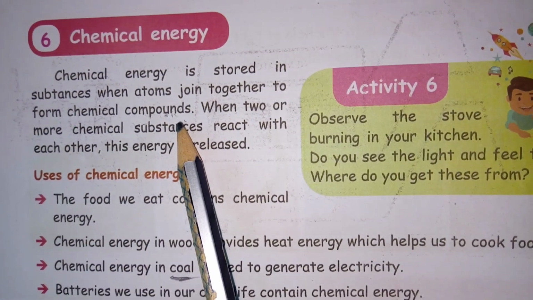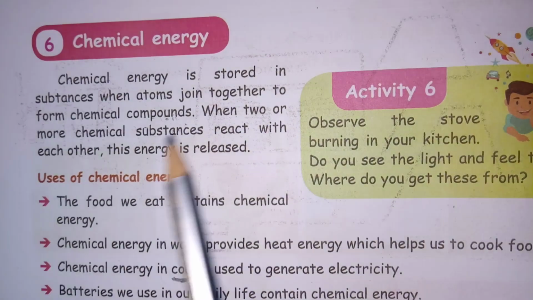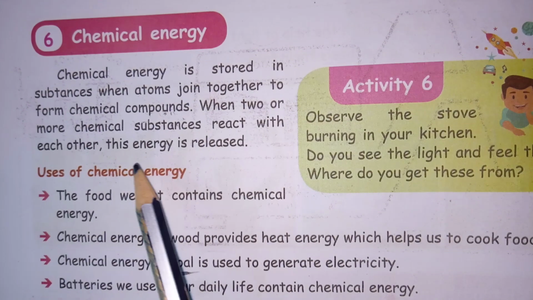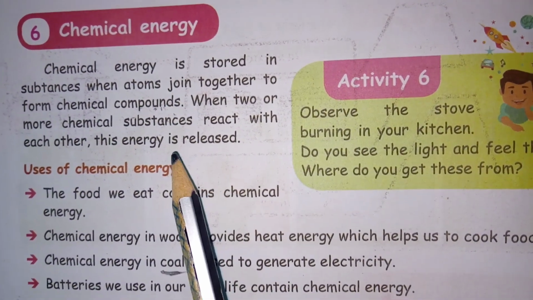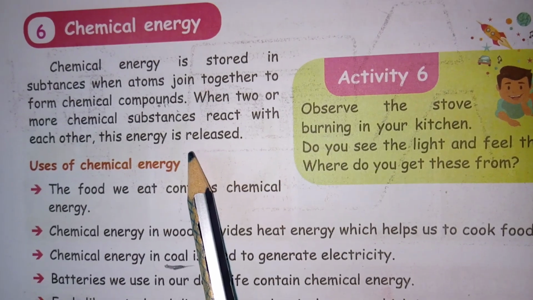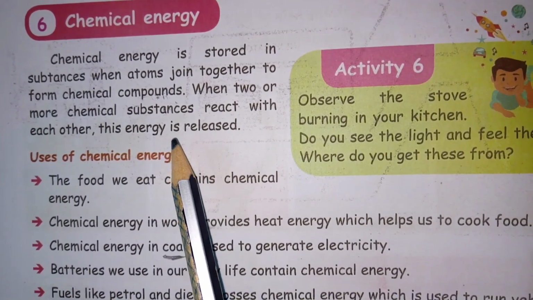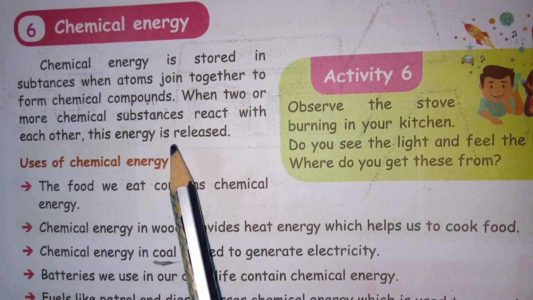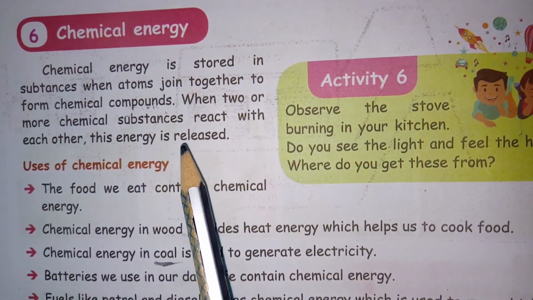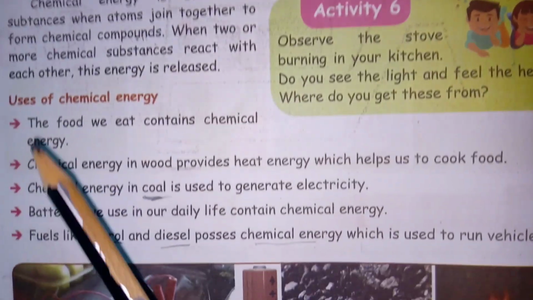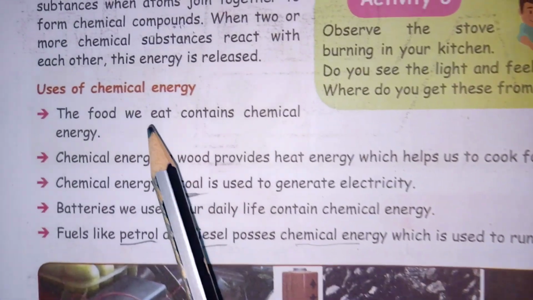Next, when two or more chemical substances react with each other, this energy is released. When one substance reacts with another substance, or two or more substances react themselves, during that condition they form the products as well as release the energy. Next, what are the uses of chemical energy?